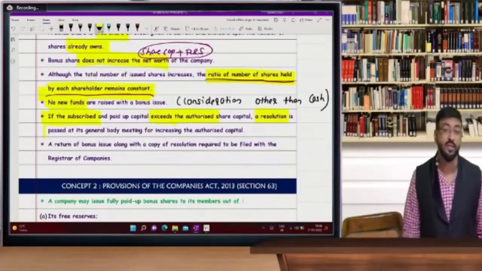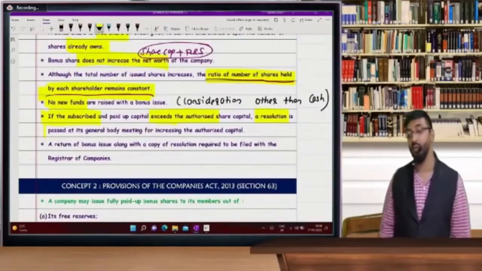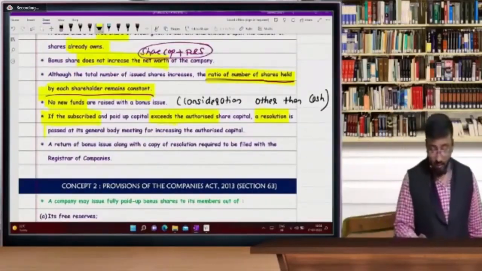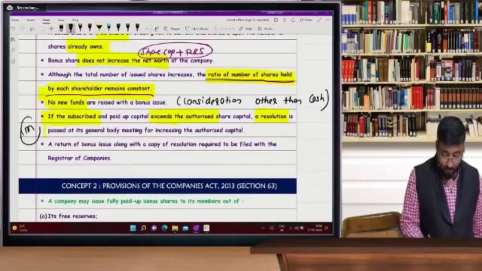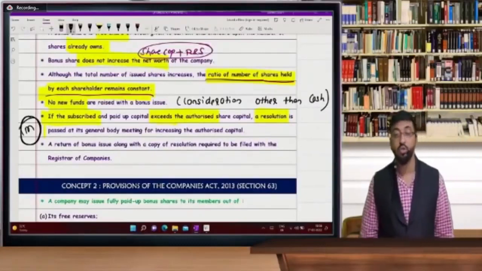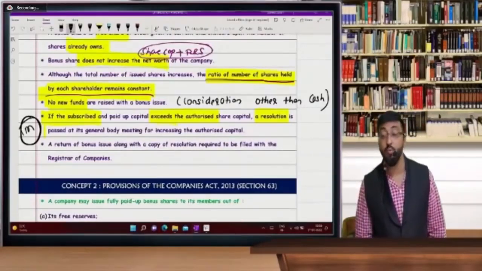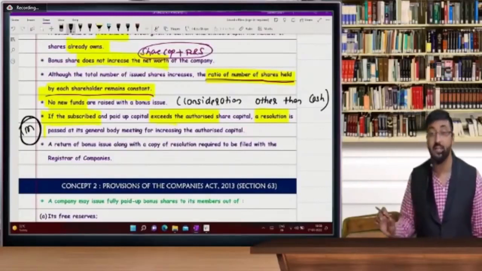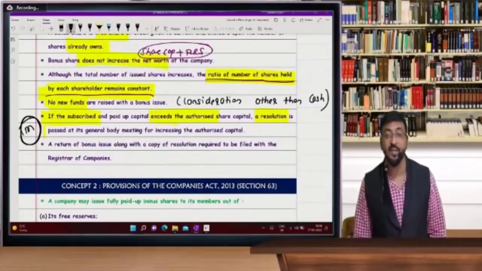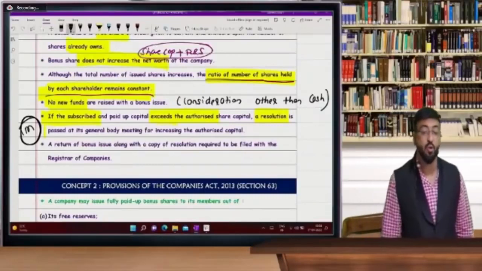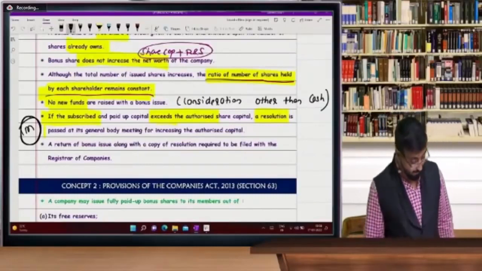So your subscribed capital should not exceed your authorized capital. So this is for, yes, 1 mark note aati hai likhne ko. So it is one mark. So you have to write this sentence. If your subscribed capital is increasing beyond authorized capital, you have to write this sentence in the exam.